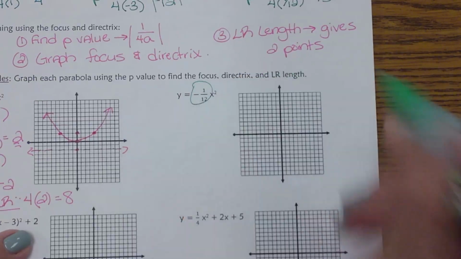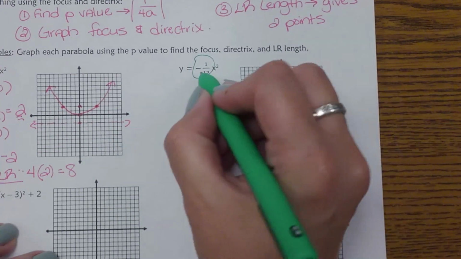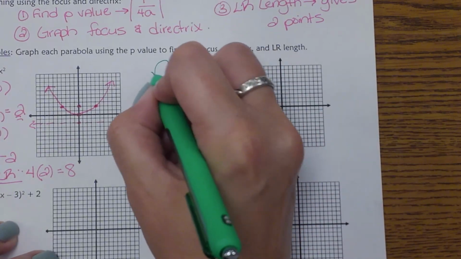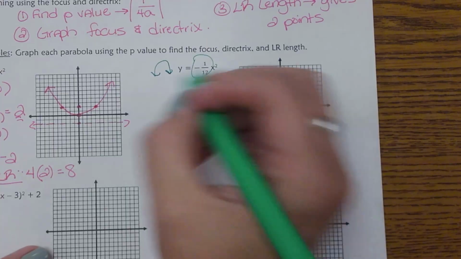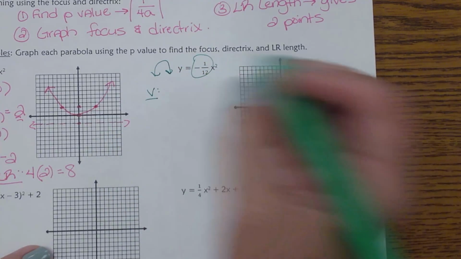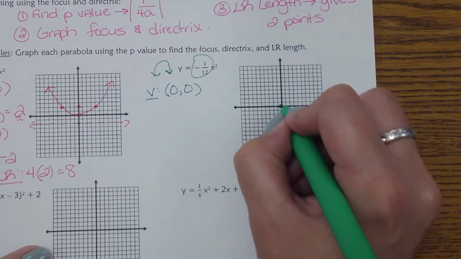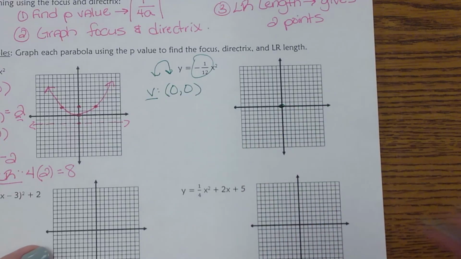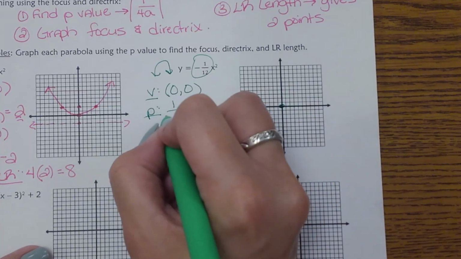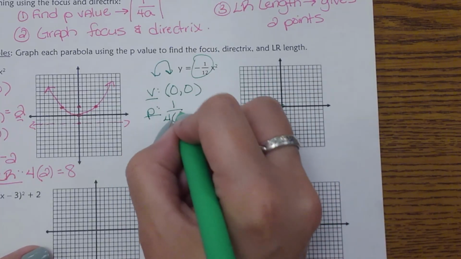So right here, I'm looking at my a value. Automatically, I see a negative, I know my graph should be going upside down. So I'm going to label my vertex. Again, I don't see any addition or subtraction, so I know my vertex is at 0, 0. So the first step is go ahead and find that p-value. So I'm doing 1 over 4 times my a value.